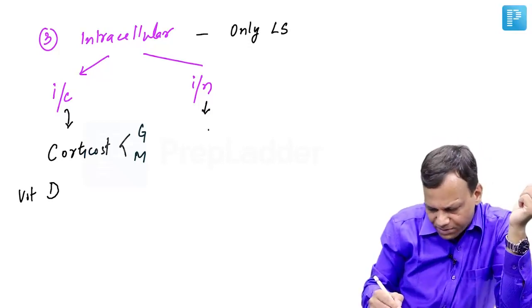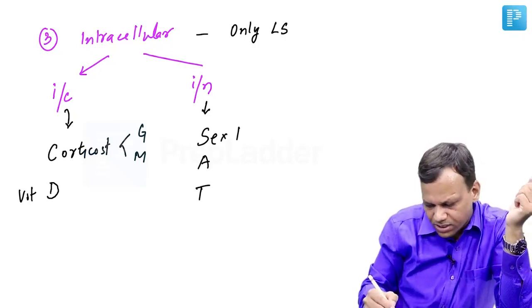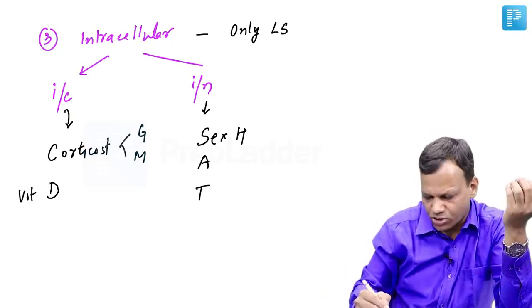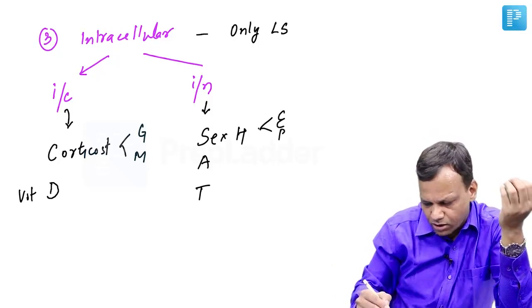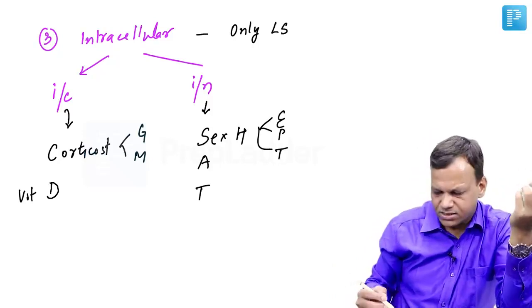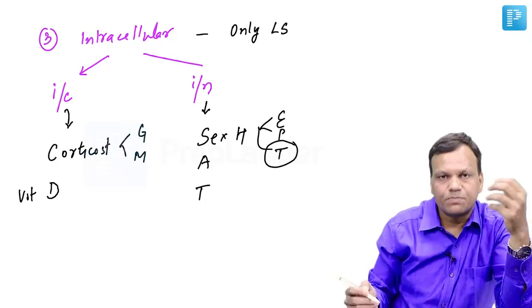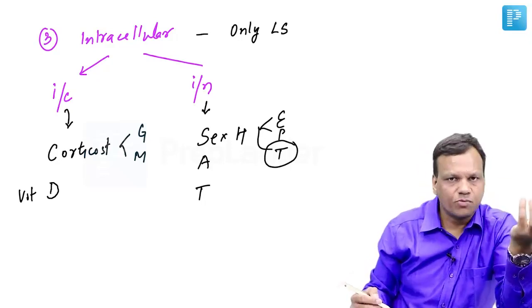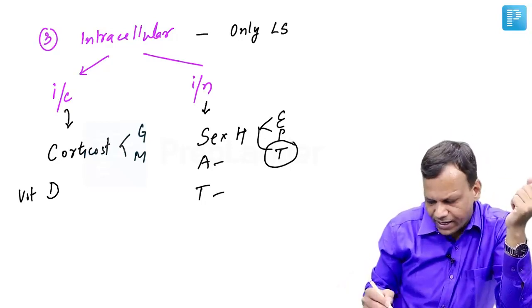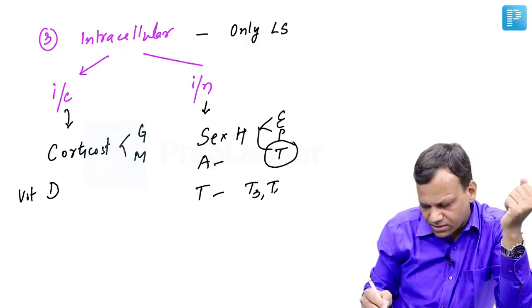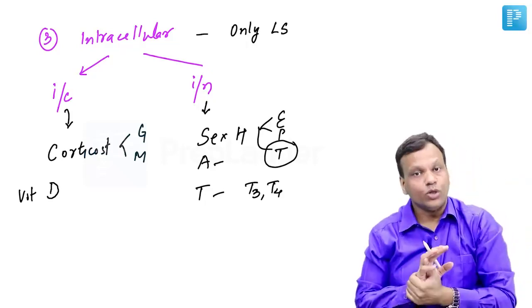Whereas intranuclear receptors are remembered as SAT, SAT. So S is sex hormone receptors: most of the sex hormones, estrogen, progesterone, testosterone, work on nuclear receptors. But testosterone receptors are present partly in the nucleus, partly in the cytoplasm also. A is for vitamin A and T for thyroid hormones. The receptors of these are intranuclear.